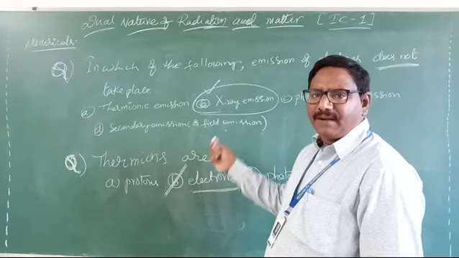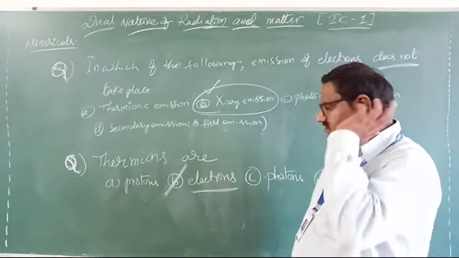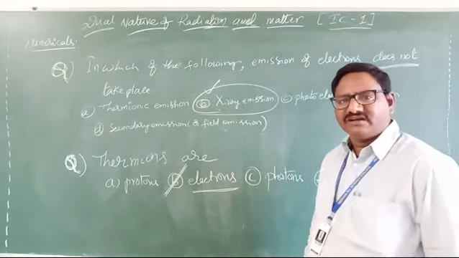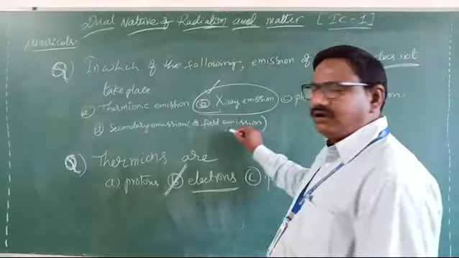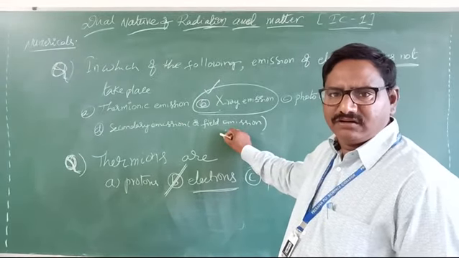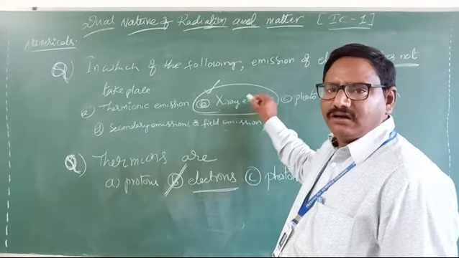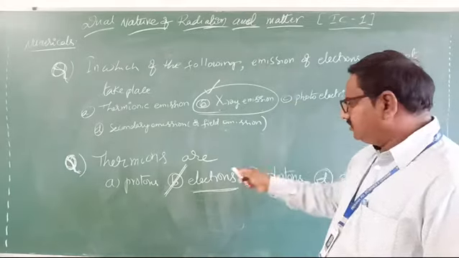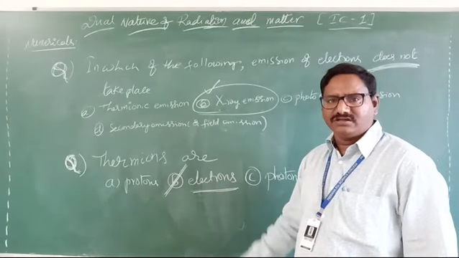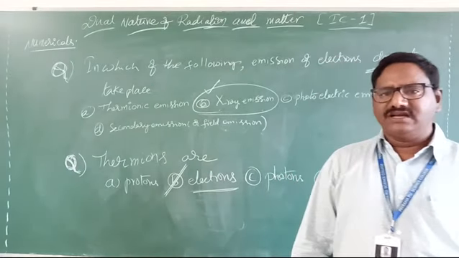If a strong field is applied, then due to that strong electric field, the electrons come out or eject from the metal surface. Clear? So these are all electron ejection. The related answer, the one that does not take place, is X-rays. Thermions are nothing but electrons. These are all the answers. Clear? The remaining we will discuss in the next video.